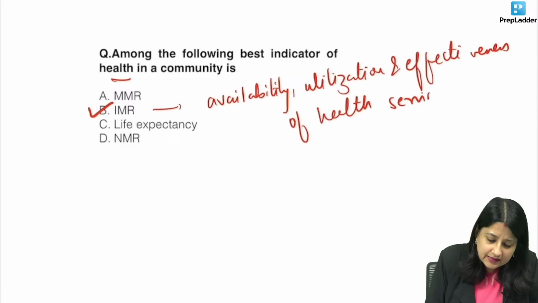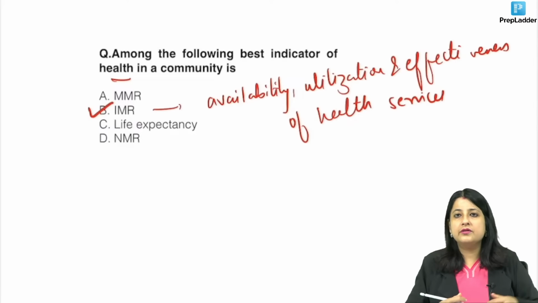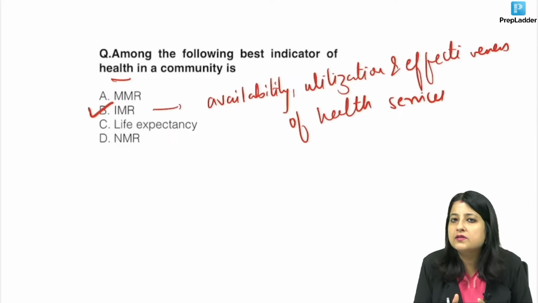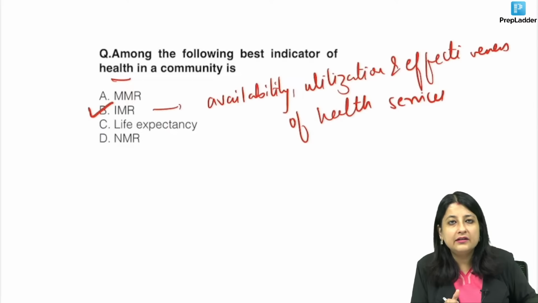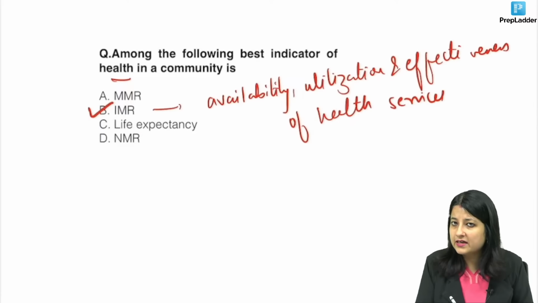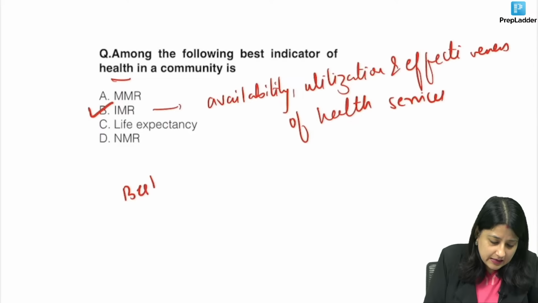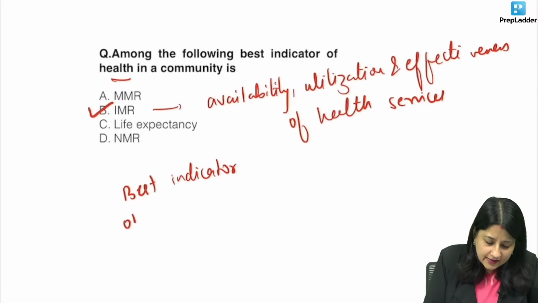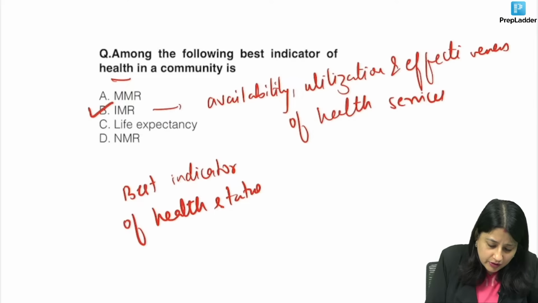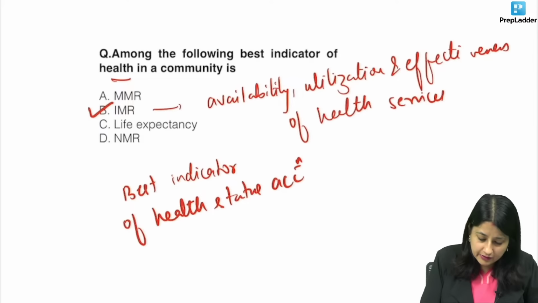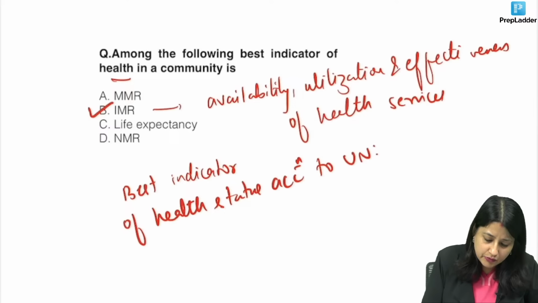But what was the catch? If you remember our videos, if you remember our discussions, what was the catch? If they add the term UN, suppose the question says best indicator of health status, but they add according to UN. So don't be in a rush while doing your questions. If they write according to UN, it is U5MR.